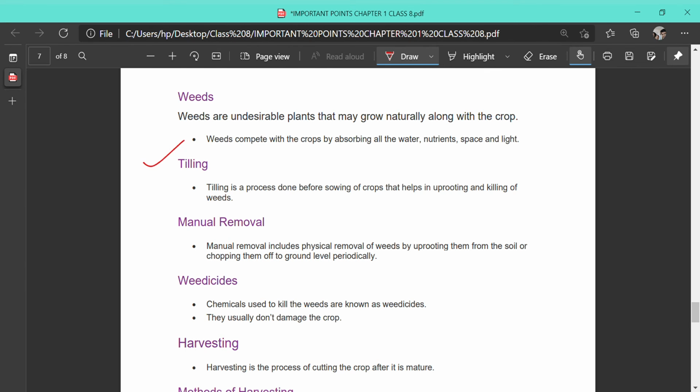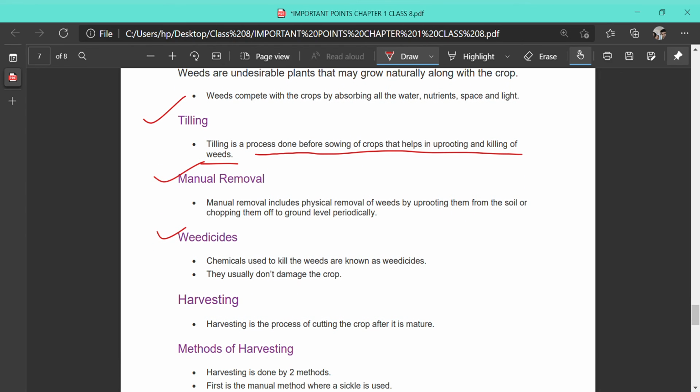Firstly, it can be removed by tilling while initially preparing the soil. Tilling is a process by the help of which weeds can be uprooted. Next, by manual removal, that is, the farmer can remove the weeds by uprooting them with the help of their hands. They can also use a third type, that is called the chemicals, which are called weedicides. These weedicides do not damage the crop, they will only kill the weeds.